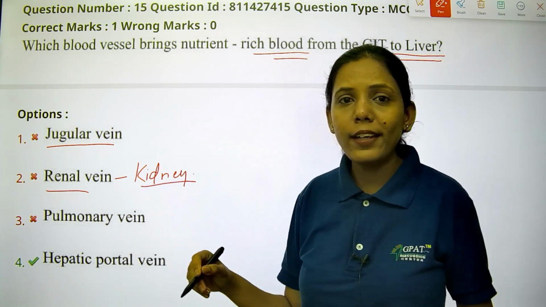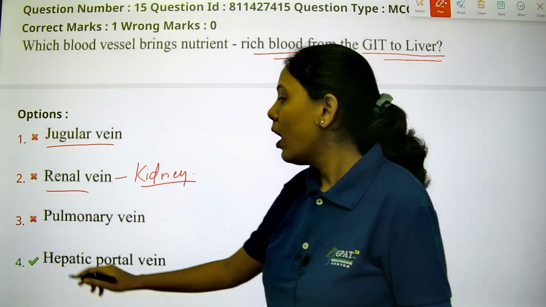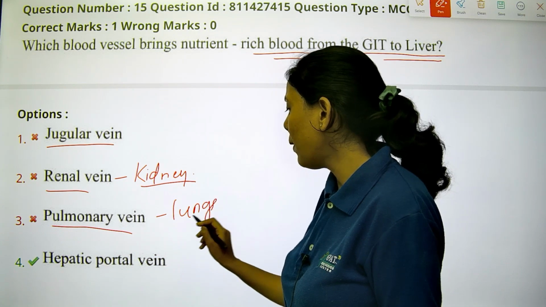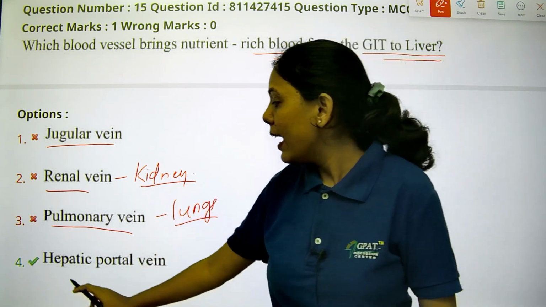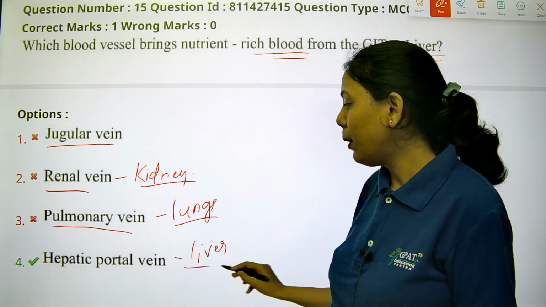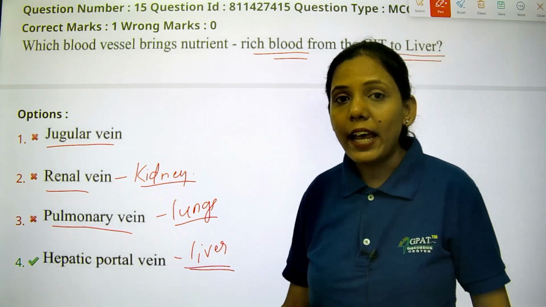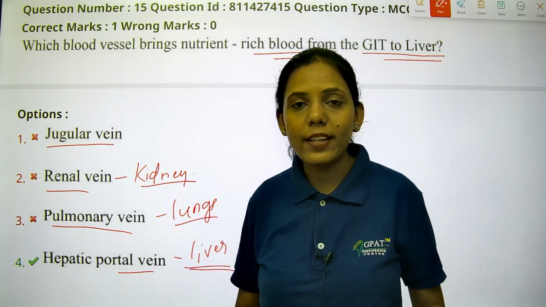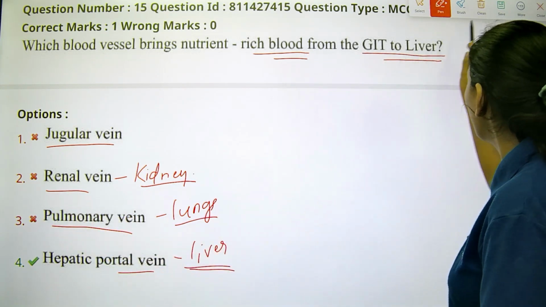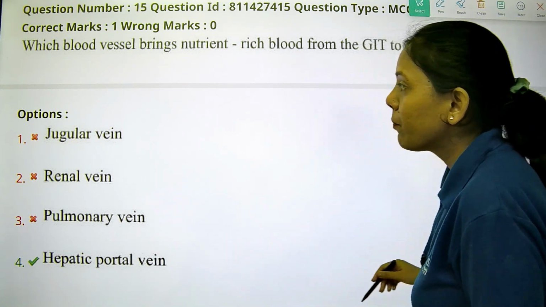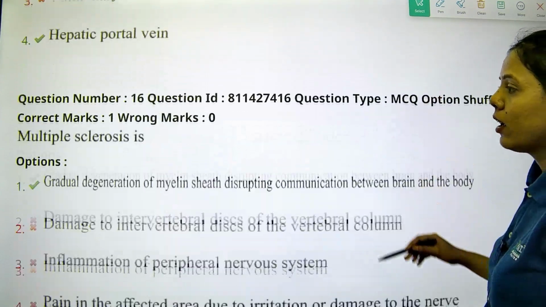When we talk about renal failure, that is a kidney failure. Pulmonary is the word related to lungs. Hepatic is the word related to the liver, right? So hepatic portal vein is responsible for carrying the nutrients from the gastrointestinal tract into the liver. So fourth is the right answer. Let's see the next question.